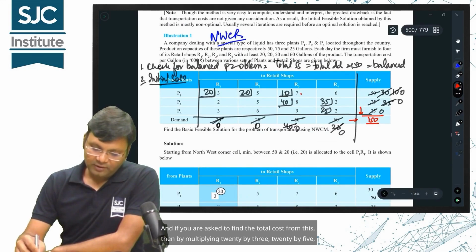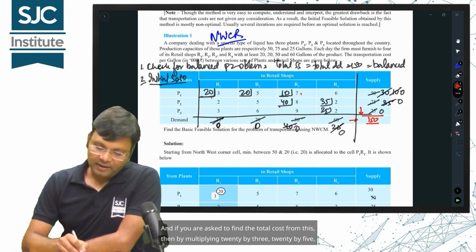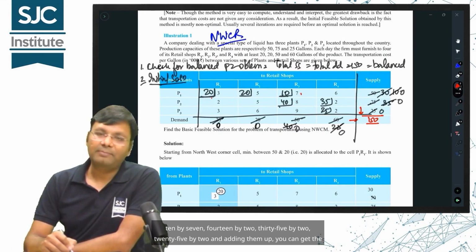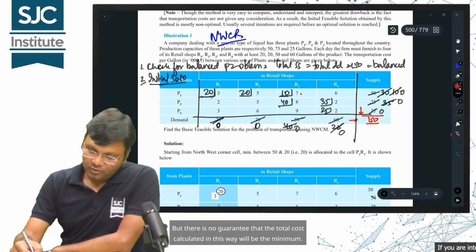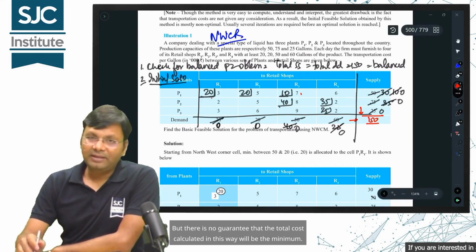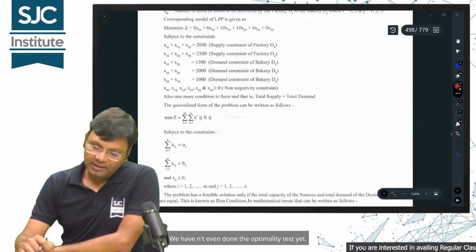And if you are asked to find the total cost from this, then by multiplying 20 by 3, 20 by 5, 10 by 7, 40 by 2, 35 by 2, 25 by 2 and adding them up, you can get the total cost. But there is no guarantee that the total cost calculated in this way will be the minimum. We haven't even done the optimality test yet.